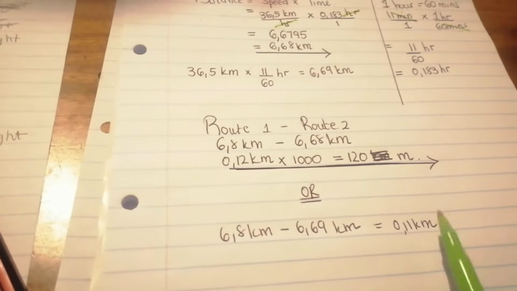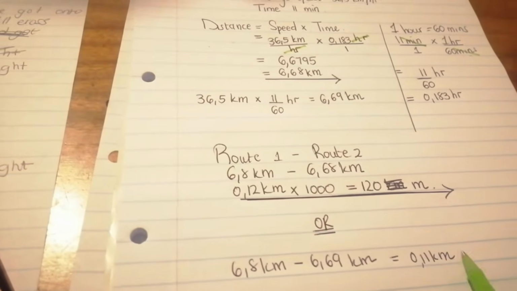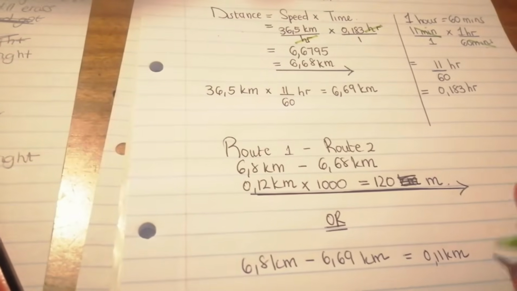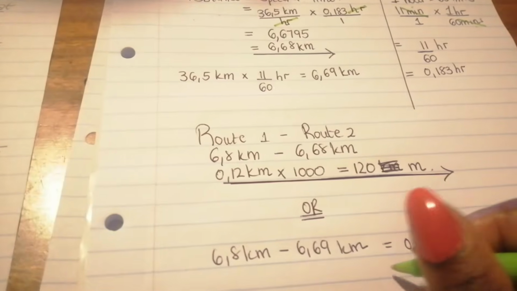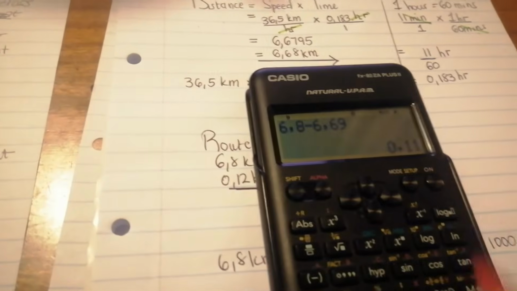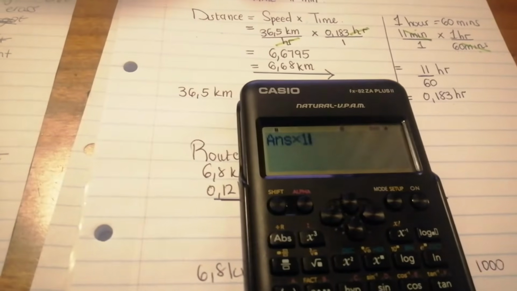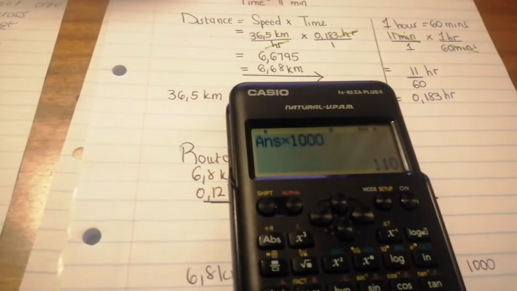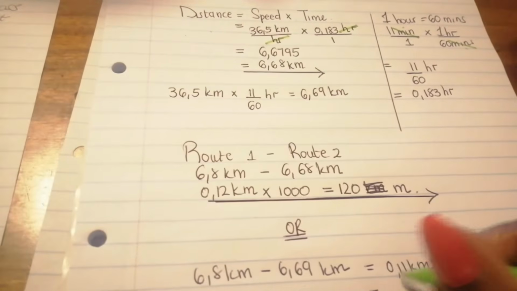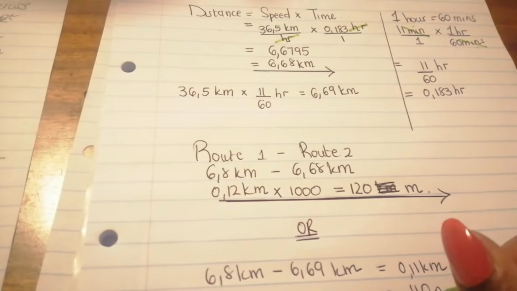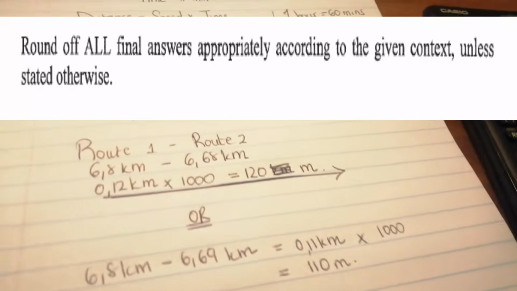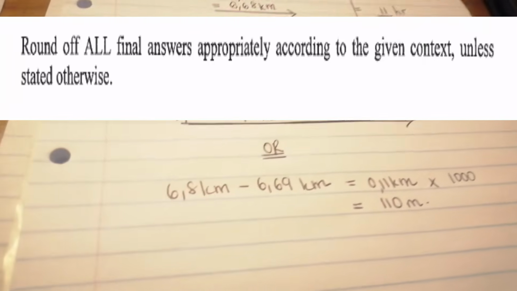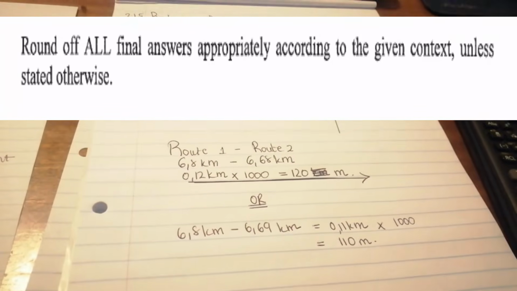And then from there, to convert it into meters, you know that you're just going to multiply it by 1,000, like I just showed you guys, and then you are going to get 110 meters. So that is the difference between the distances of the two routes.